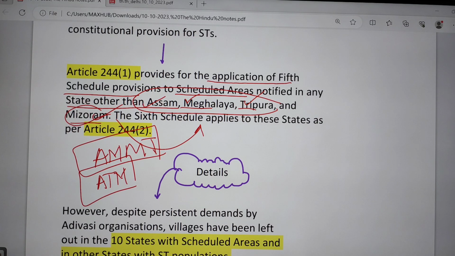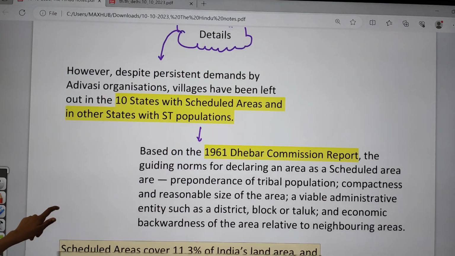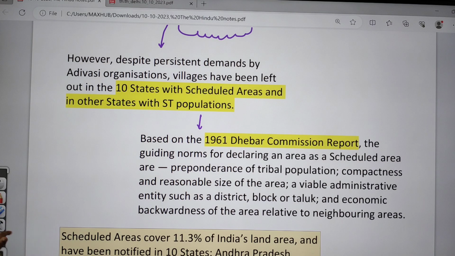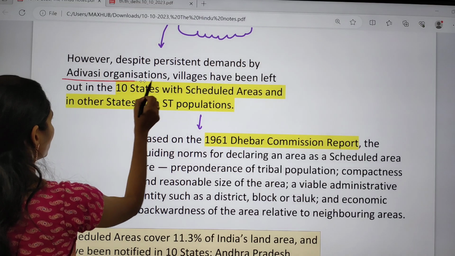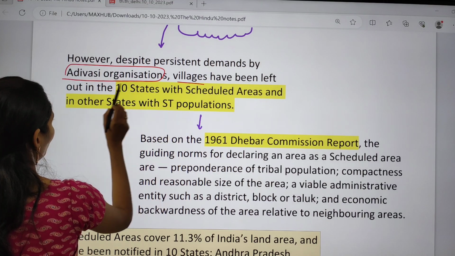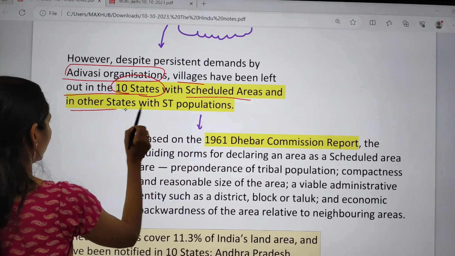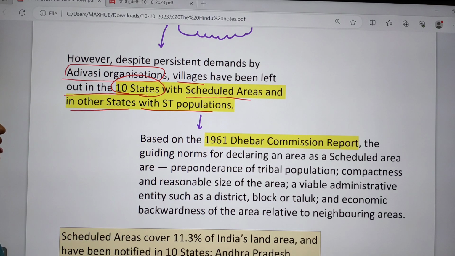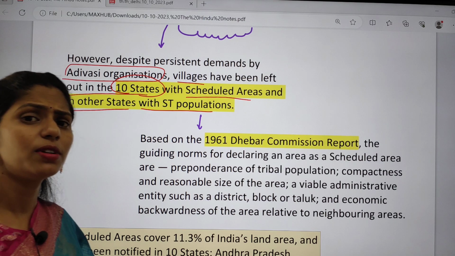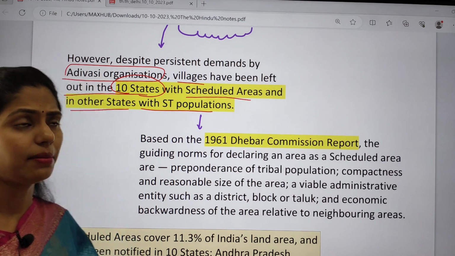And it comes under Article 244(2). If you see the details, it says that despite the persistent demands by Adivasi organizations, villages have been left out in 10 states with scheduled areas and in other states with ST populations. So actually, there are some issues going on in these scheduled tribe areas.